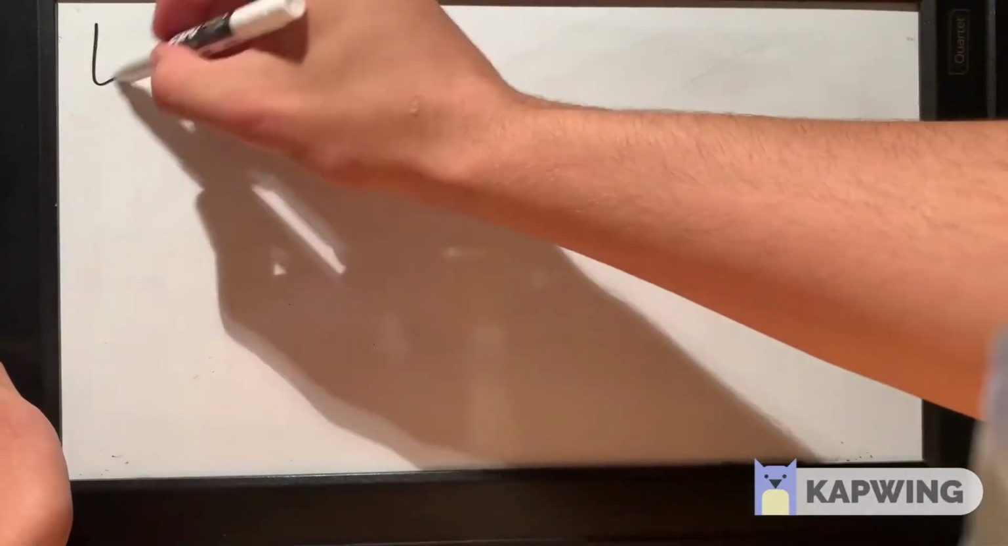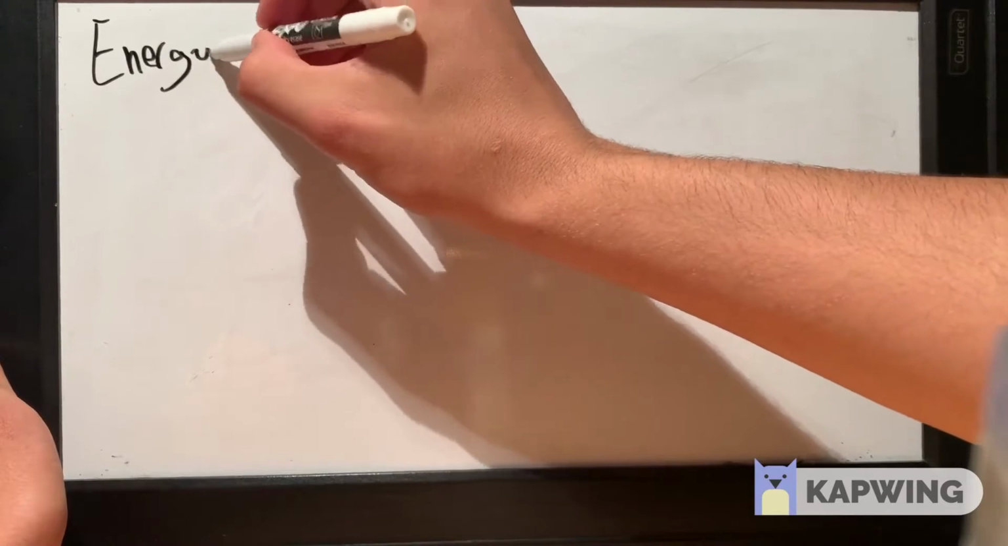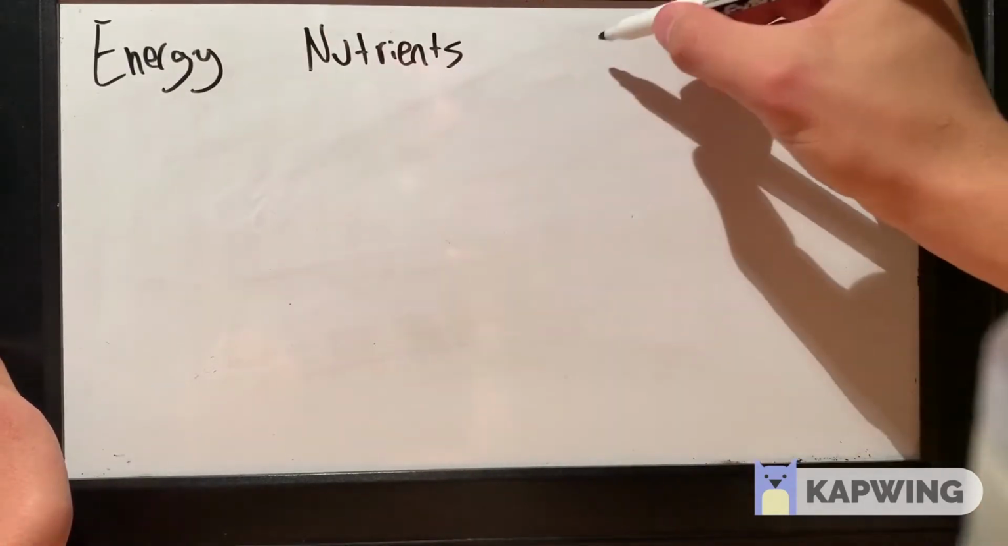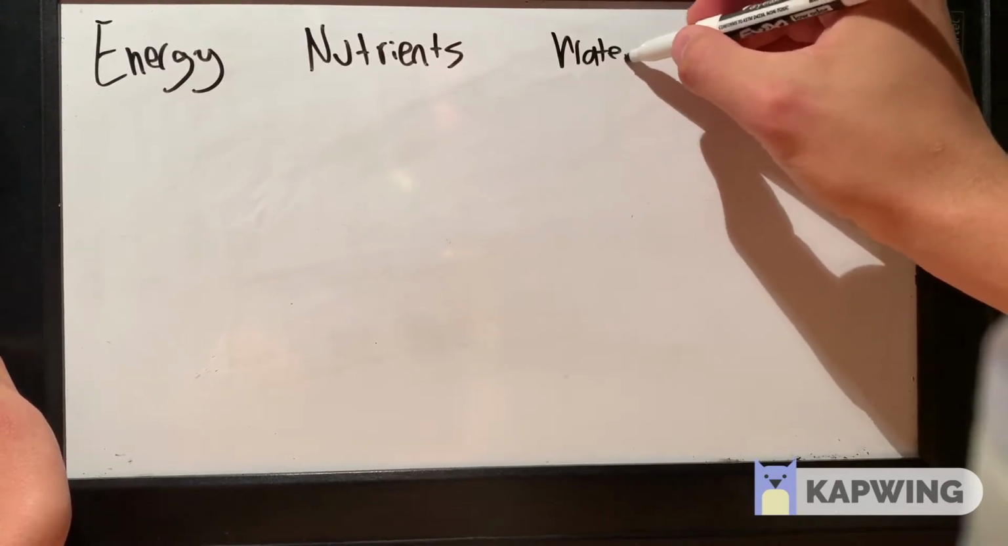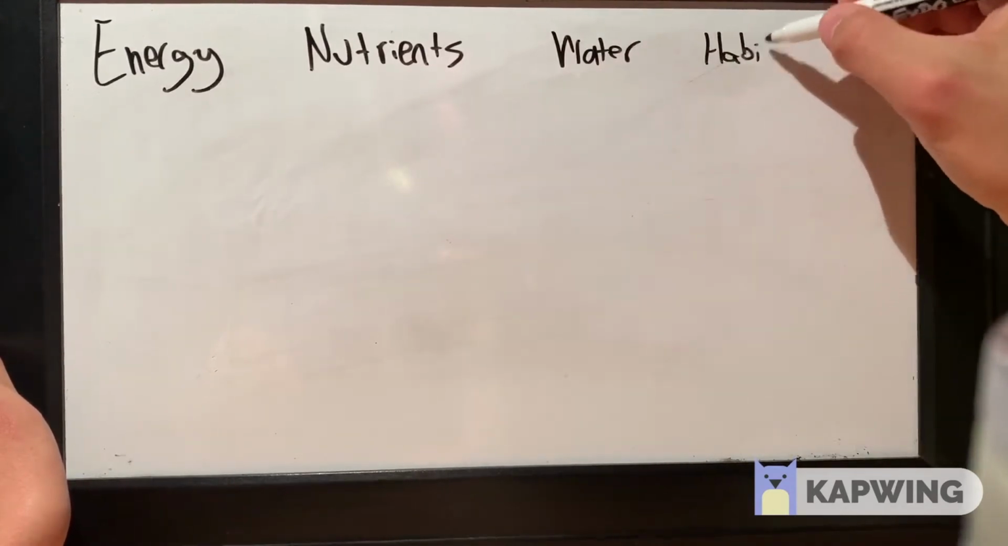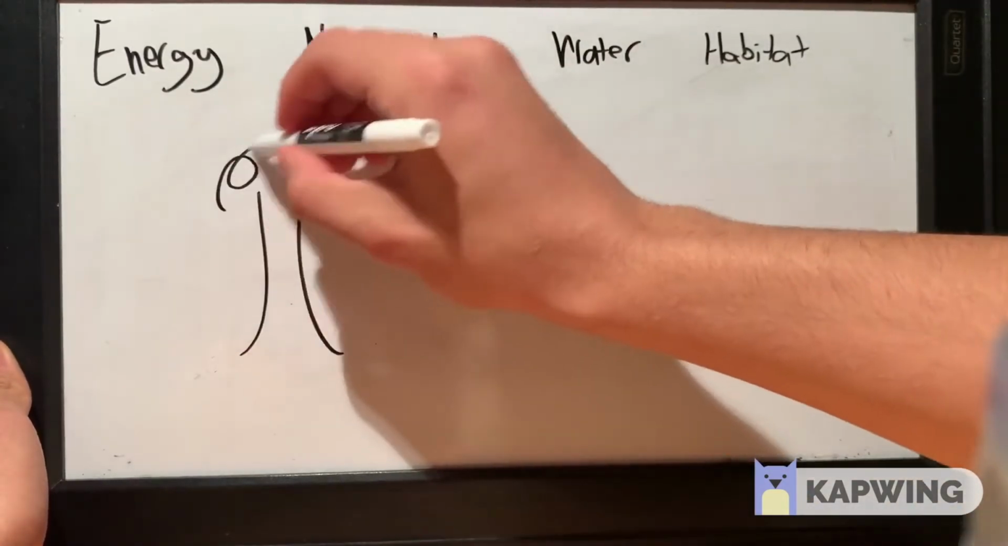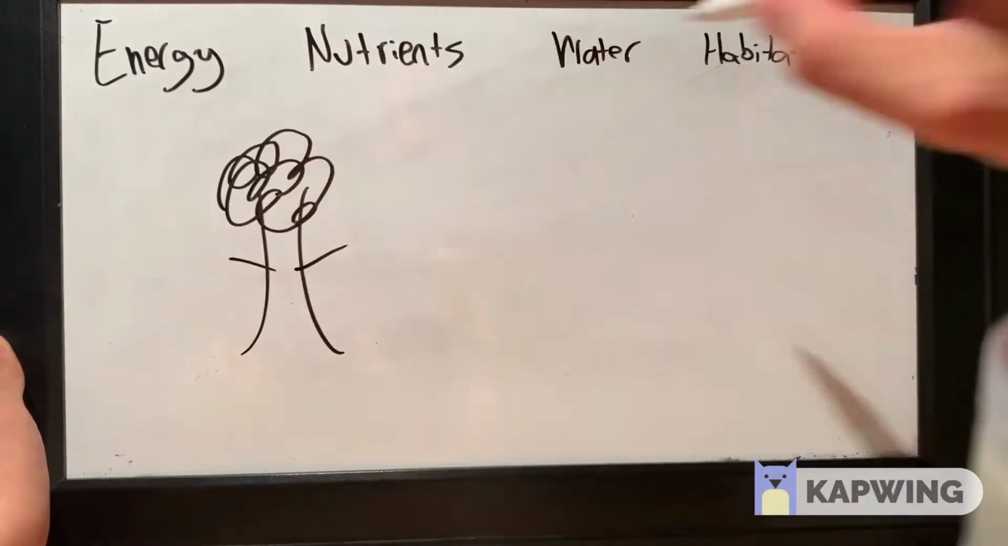Now let's learn some more. All organisms need 4 things to live: energy, nutrients, water, and habitat. Even humans need all 4 of these, since we're organisms too. To explain exactly what all of these are, I'm going to give you an example that you probably see all of the time in New Haven, the elm tree.